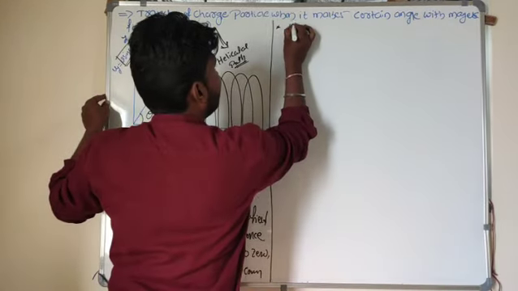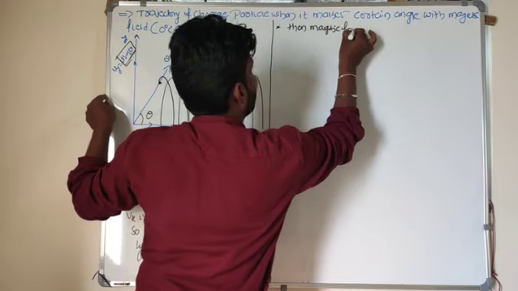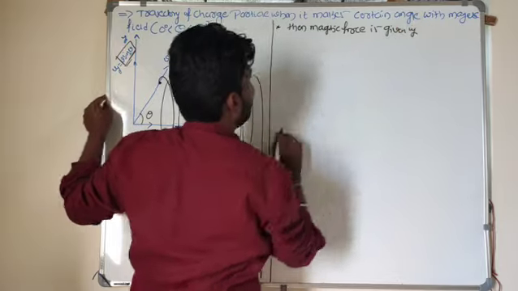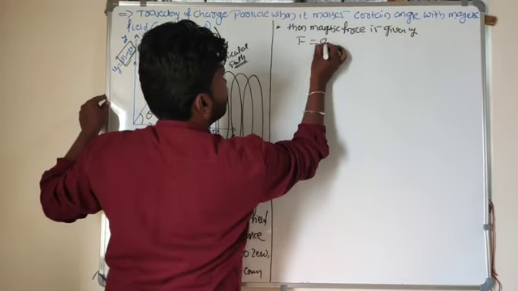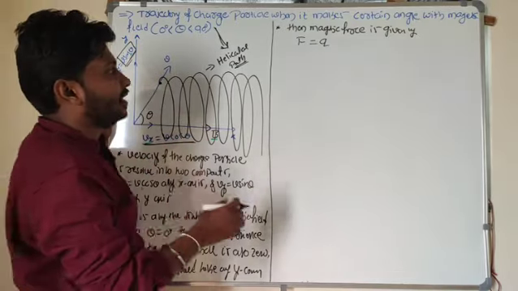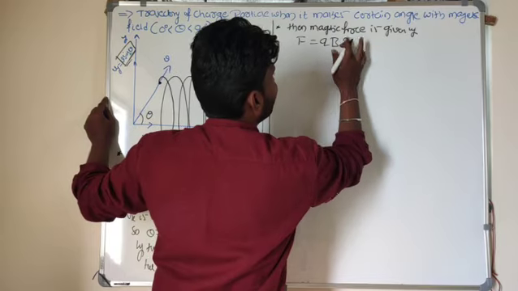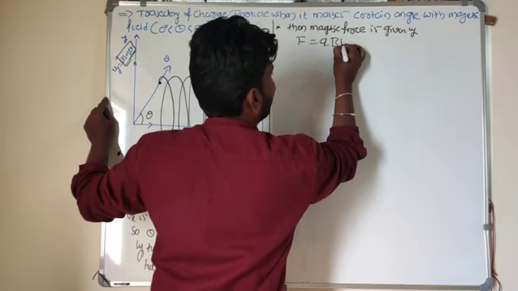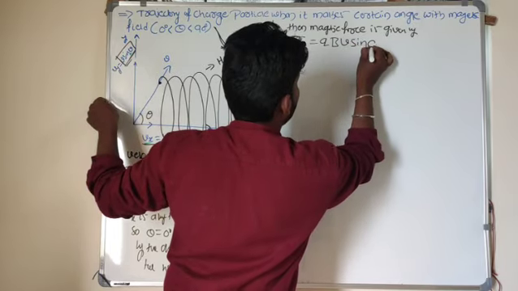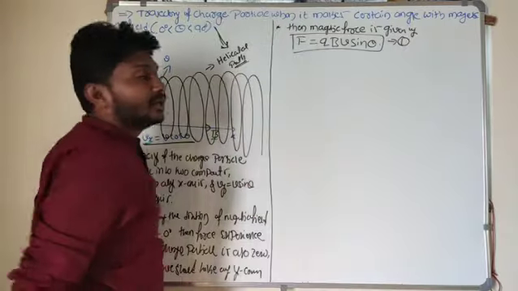Then the magnetic force is given by F of m equal to qvB, or qB into v sin theta, I can consider. Why? Because along the y-axis, the velocity is v sin theta. This is the equation for the magnetic force.